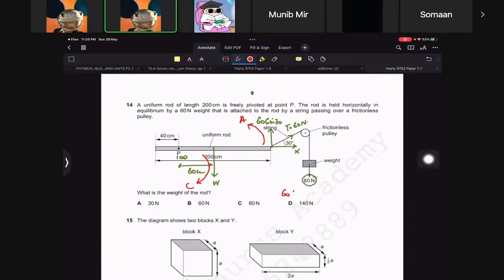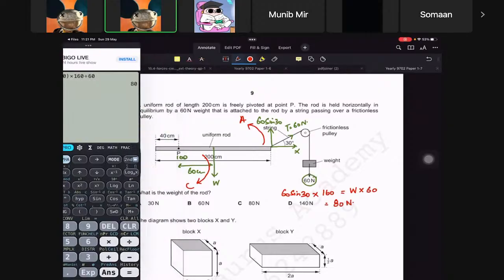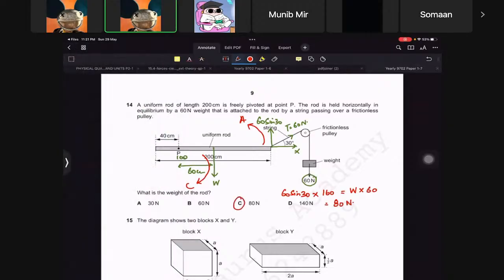So 60 sine 30 times, this will be actually 200 minus 40 is 160 equals W times 60. So let's try do this. 60 sine 30 times 160, and you got to divide by 60, so this has to be 80 newtons. So this should be the answer that we are looking for.